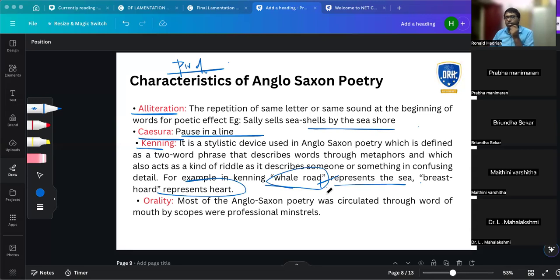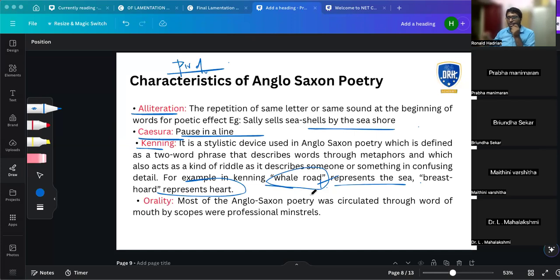Why is it whale road? It represents the sea, but whale road, and whale is what kind of fish? Yeah, it's a fish and it's a road. That means the way of the fish.